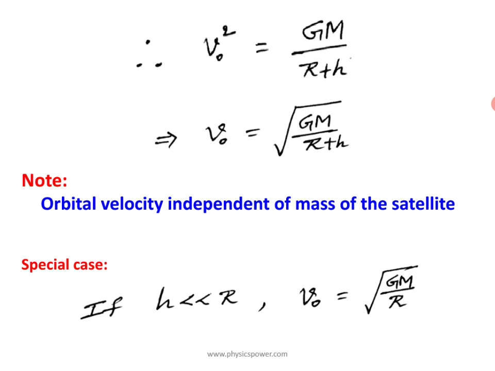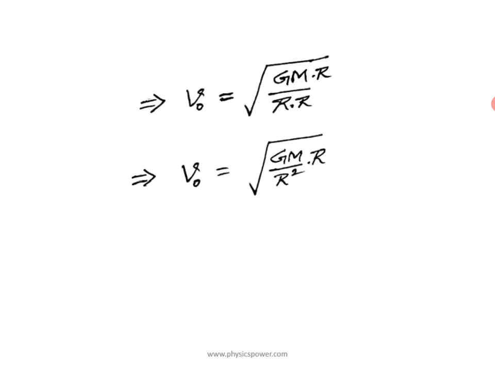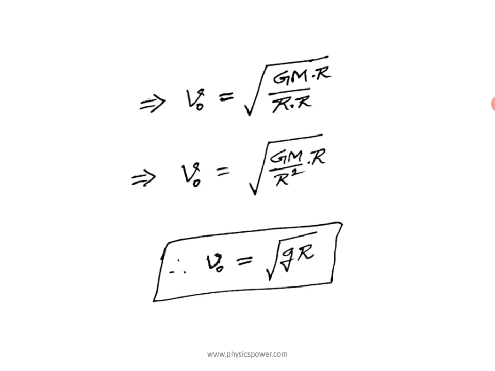Now this expression we can write in another way. In the root, if you multiply G M and the denominator also by capital R, then nothing will change, since the numerator and denominator in the root are multiplied by the same R. The resultant expression is the same, but we can write it as the square root of G M by r square into capital R. Here G M by r square is nothing but g, which you already learned in a lower topic, the acceleration due to gravity.